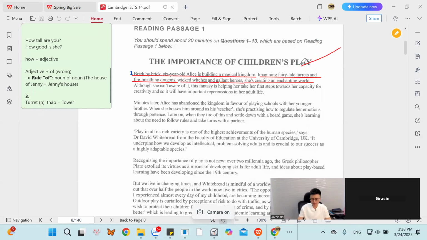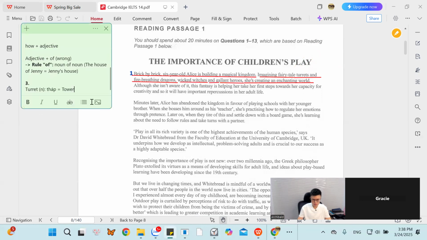What do they mean by saying fairy tale towers? English, please. Like a castle of a fairy tale castle for the character of old story.